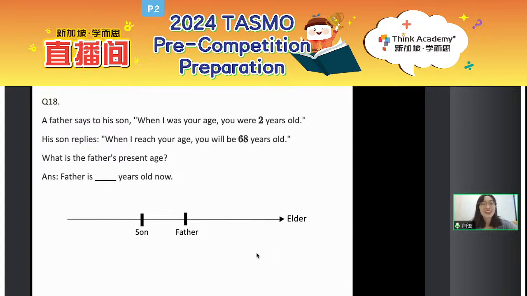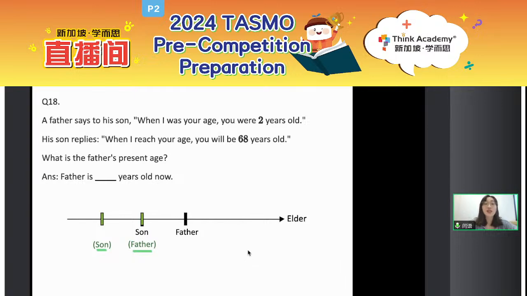Okay. And then the father says to his son, when I was your age, you were 2 years old. So here, think about it. When father was younger, actually the son was younger as well, right? But what doesn't change here? Correct. The age difference between father and the son doesn't change. So here, we can just draw it out, okay? As I labeled here, look, now father was at his son's age and the son was even younger.